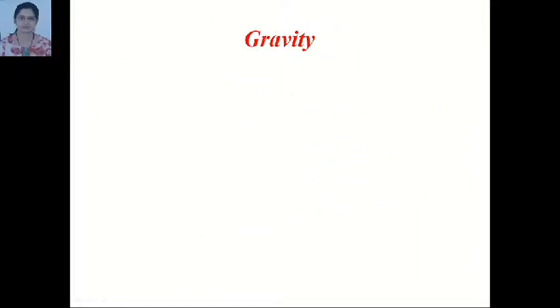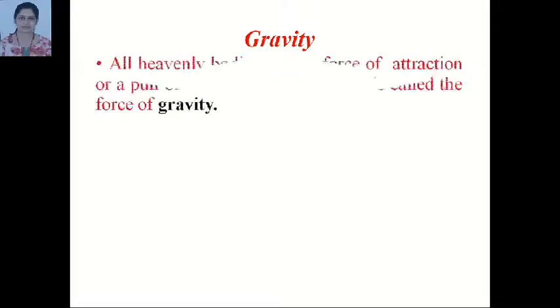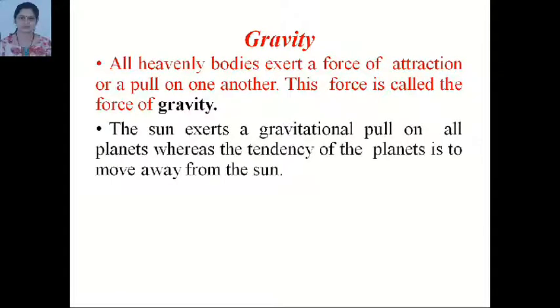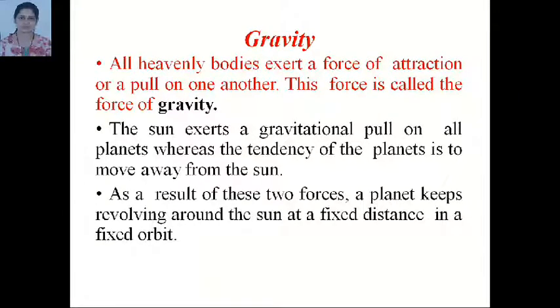Now we will study about gravity. All heavenly bodies exert a force of attraction or pull on one another. This force is called force of gravity. The sun exerts a gravitational pull on all planets, whereas the tendency of planet is to move away from the sun. As a result of these two forces, a planet keeps revolving around the sun at a fixed distance in a fixed orbit.